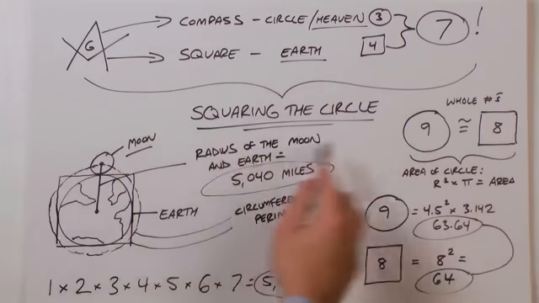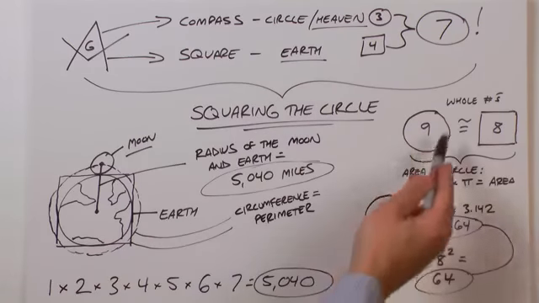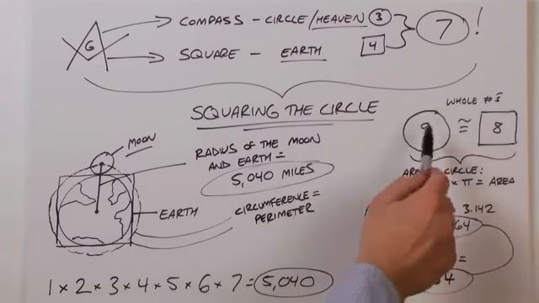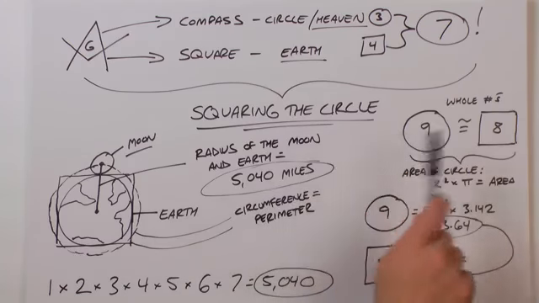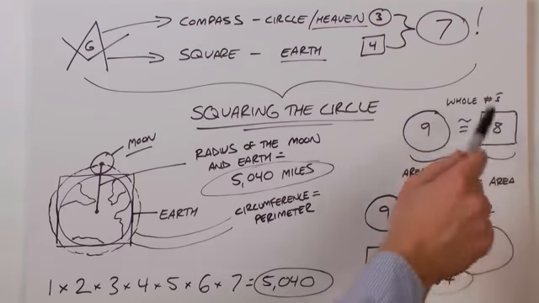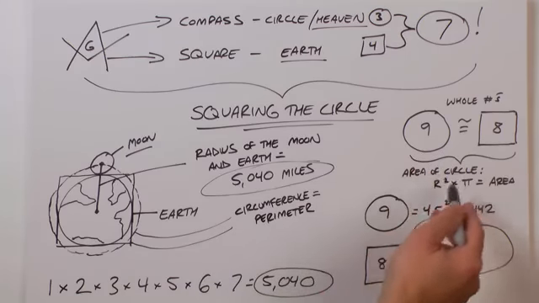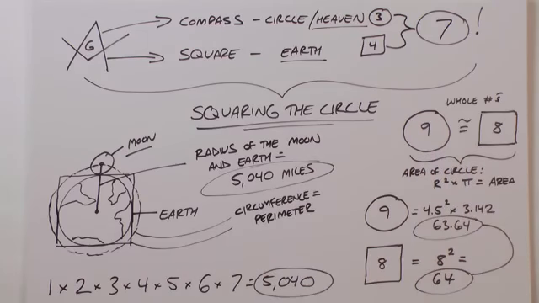Now the ancient art of squaring the circle meant this. It meant taking a circle and making it into a square. And so the whole numbers, the ancients knew that a circle of 9 approximately equaled a square of 8. And so to find the area of a circle, we just take its radius, square that, times pi, and this will give you the area. So a circle of 9 has a radius of 4.5. So 4.5 squared times pi gives you 63.64. And 8 squared gives you 64. So 9 and 8 are very close.